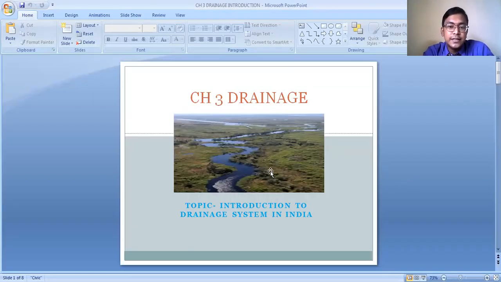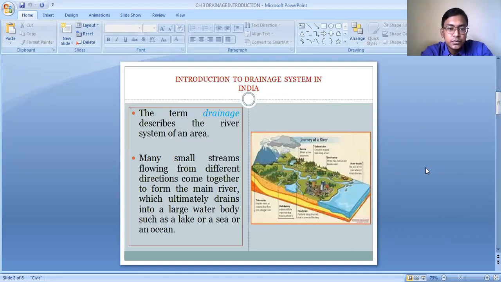So here you can see the image of a river passing through a vast area. So what does it mean actually? This area basically tries to show us the river system of this particular area. And you can see here that this entire region is getting water from this single river actually. So we are going to discuss the drainage, the drainage basin and the water divide. So what do we mean by the term drainage?